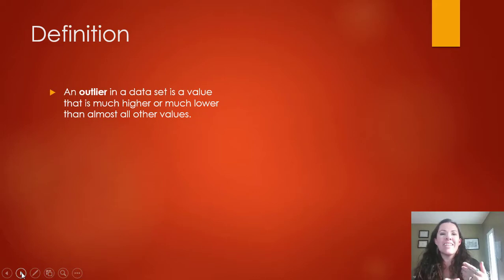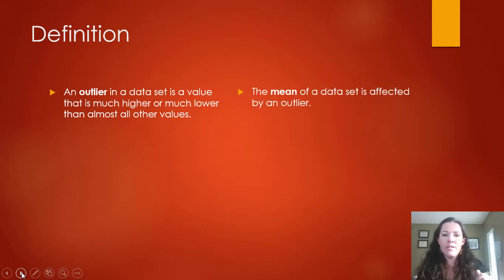And one looks at the average of humanities majors that were at UNC Chapel Hill. And one of those majors back in the 80s was Michael Jordan. If you look at his salary, it's going to skew everybody else's salaries because it's so much higher than the other ones, and that can mess with the data. The mean of a data set is almost always affected by an outlier.